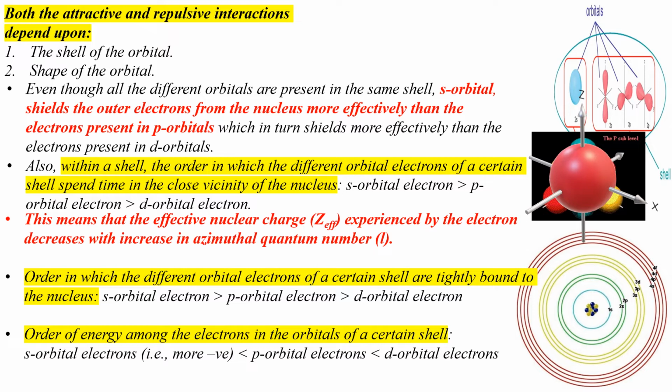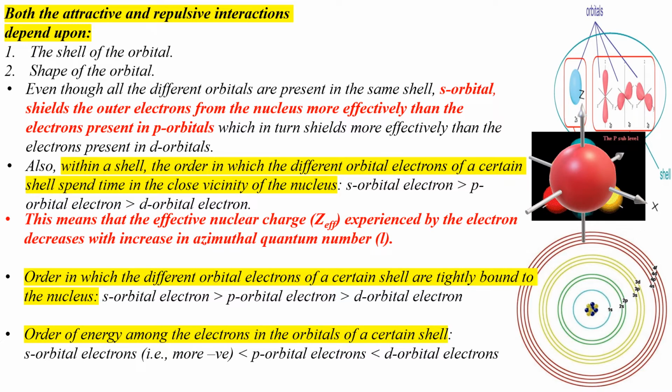Even though all the different orbitals are present in the same shell, s orbital shields the outer electrons from the nucleus more effectively than the electrons present in p orbitals, which in turn shield more effectively than the electrons present in d orbitals. What's the reason behind this? An s orbital is spherical and is very compact. It's the smallest orbital in any given shell. Since it is closer to the nucleus, it will have a more effective screening effect, and it has chances of electrons all over in the sphere.